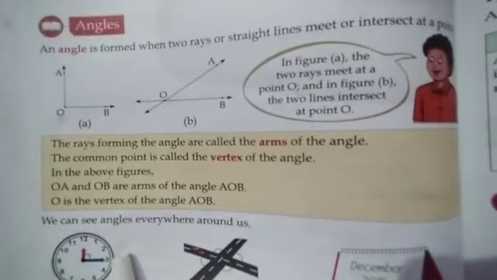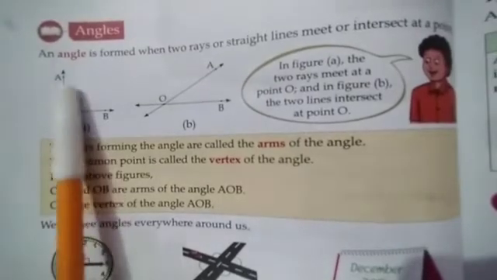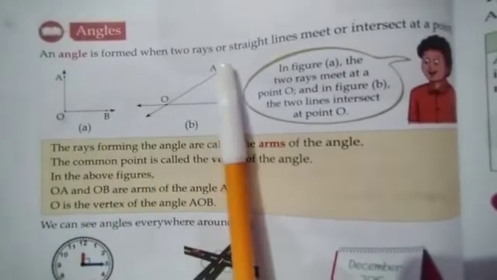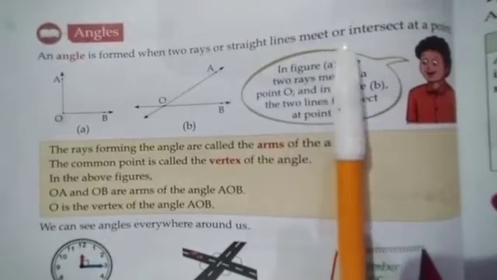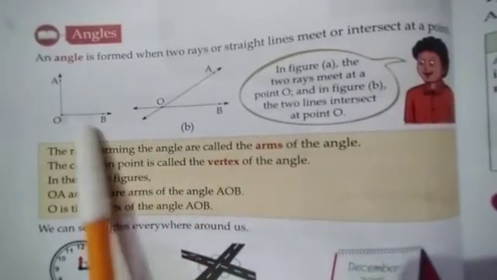Today's topic is angles. What is an angle? When two rays, two line segments, or two lines intersect each other, they form an angle. An angle is formed when two rays or straight lines meet or intersect at a point.